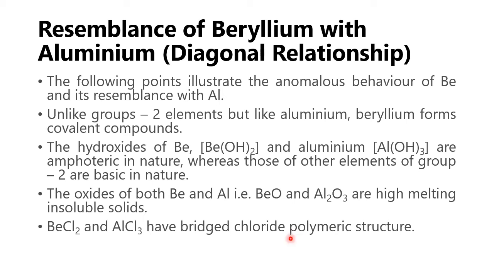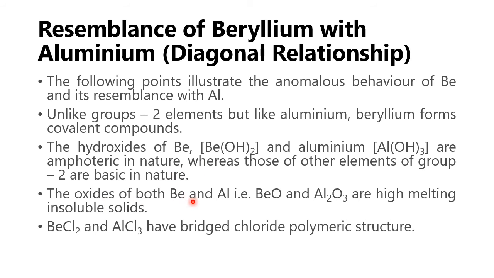Beryllium resembles aluminum, its diagonal friend. Unlike group 2 elements, but like aluminum, beryllium forms covalent compounds. Aluminum compounds are covalent and beryllium compounds are also covalent because of small size. The hydroxides of beryllium and aluminum are amphoteric in nature, whereas other members are basic in nature.